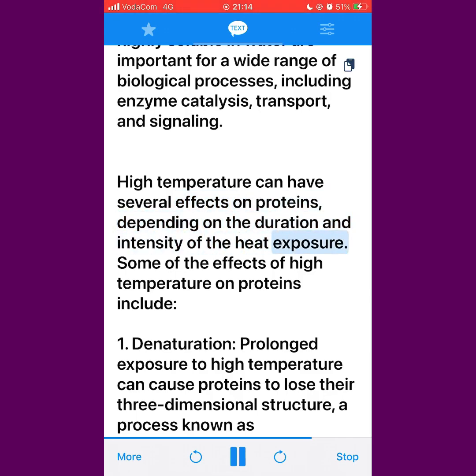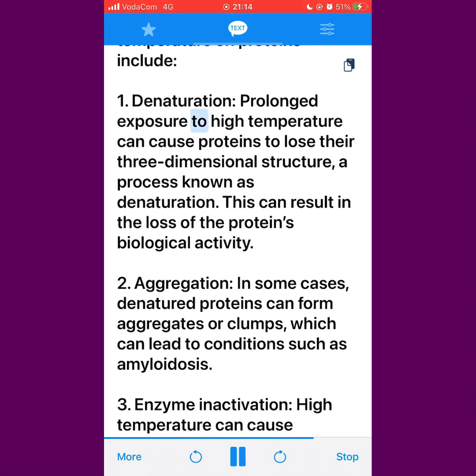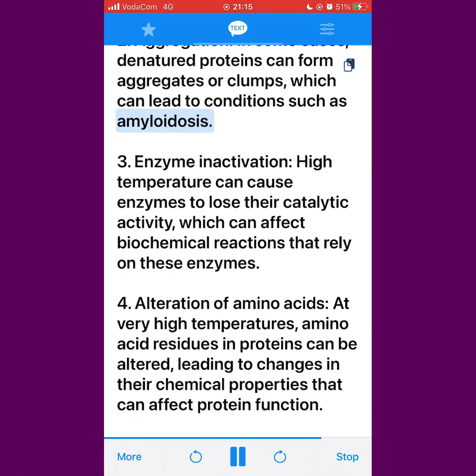High temperature can have several effects on proteins, depending on the duration and intensity of the heat exposure. Some of the effects of high temperature on proteins include 1. Denaturation. Prolonged exposure to high temperature can cause proteins to lose their three-dimensional structure, a process known as denaturation. This can result in the loss of the protein's biological activity.